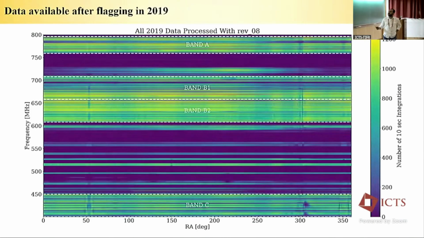You see that we processed all the nights present in 2019, but there is quite sparse coverage as a function of frequency. Currently, we are working on this band 2, which is roughly 600 to 700 megahertz. We also have good data in band C. We will work on band C later on. So this is close to redshift 2.